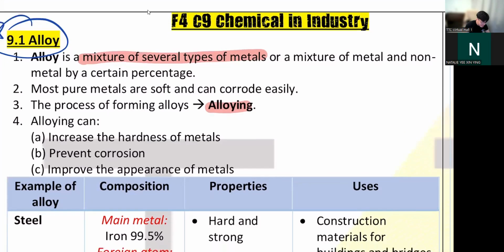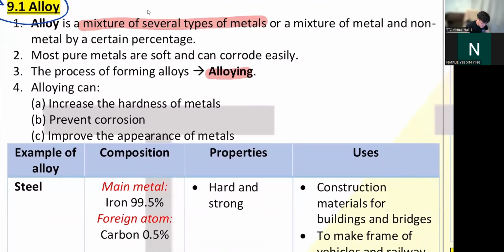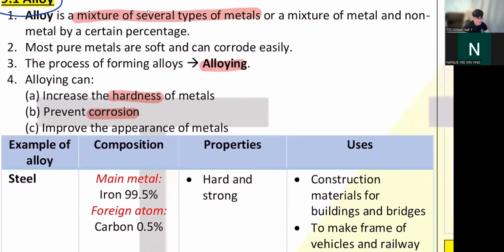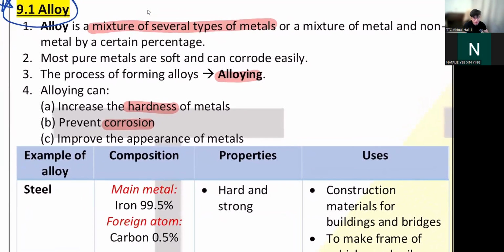So why do alloying? This is to solve this problem. Number one is to increase hardness, to make them harder. Next is to prevent corrosion so that they don't corrode and can last longer. Next is to improve appearance. So it's about hardness, corrosion and appearance. They are harder, they last longer, they don't rust, and they look better. They don't oxidize, they will stay shiny for longer. So that's the point of alloy.